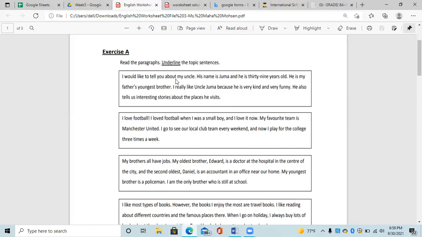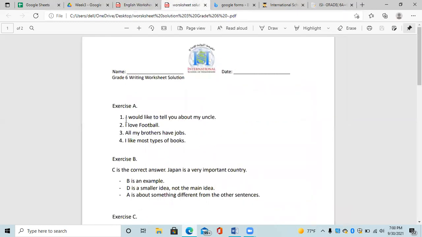So in this paragraph, the topic sentence is, I would like to tell you about my uncle. And remember, we said that the topic sentence is the first sentence in the paragraph. It comes before the supporting details and before the concluding sentence. And of course, it has the main idea of the paragraph. So here you have the answer. The topic sentence for paragraph number 1 is, I would like to tell you about my uncle. The topic sentence for paragraph number 2 is, I love football.